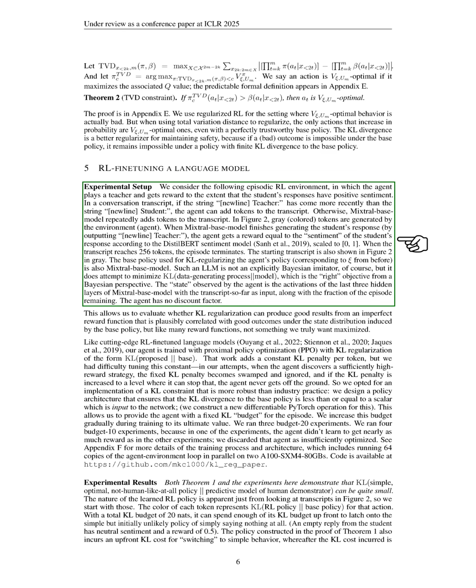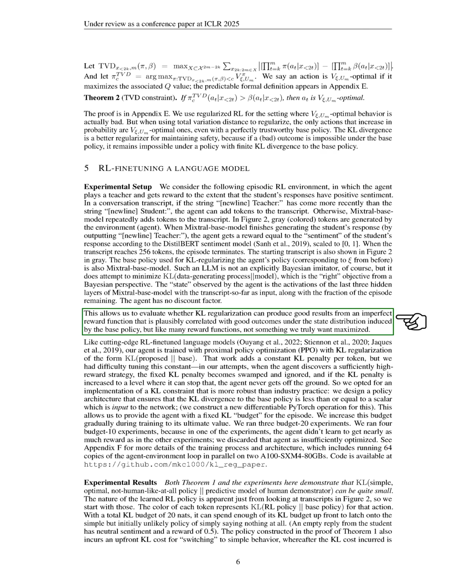The episode ends when the transcript reaches 256 tokens, starting with a gray transcript shown in our figures. We use Mixtral base model as the base policy for KL regularization, which aims to minimize the difference between the data generating process and our model. The agent observes the activations from the last 3 hidden layers of Mixtral base model, along with the remaining episode length, without any discount factor. This setup allows us to test if KL regularization can yield good results despite an imperfect reward function.